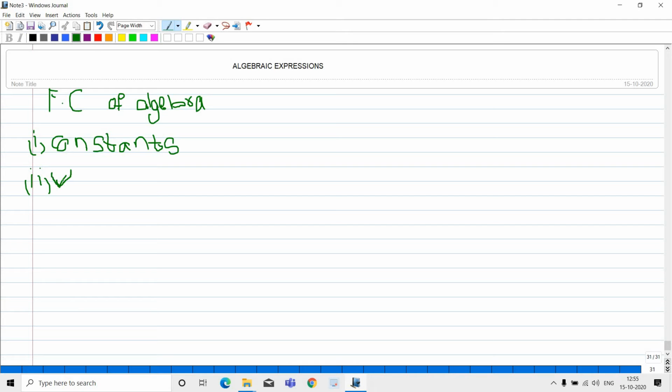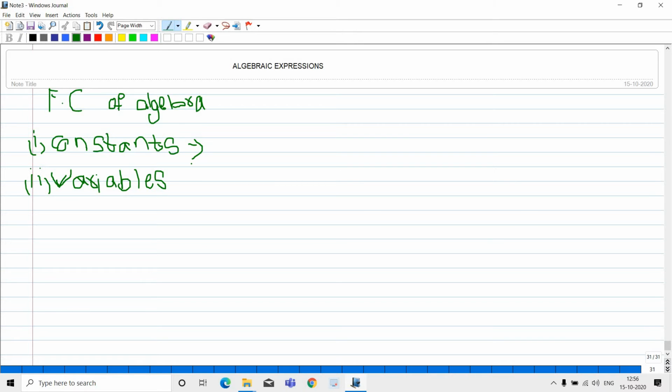This is V, variables. So there are two types in algebra, constants and variables. First we will discuss what a constant is.